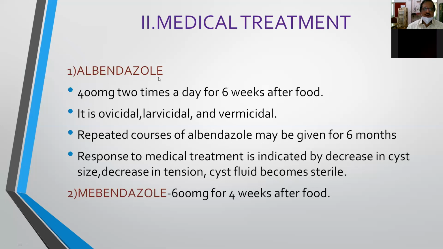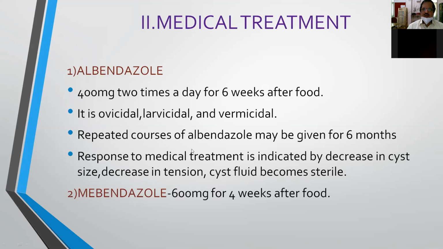Albendazole has an effect not only on the ova, it is also larvicidal and vermicidal. So it has all 3 effects: ovicidal, larvicidal and vermicidal. The duration of treatment is a minimum of 6 weeks, and repeated courses may be required sometimes. You can give a gap of 4 to 8 weeks and again start treatment. By repeated courses of albendazole, it may be given for a period of about 6 months.